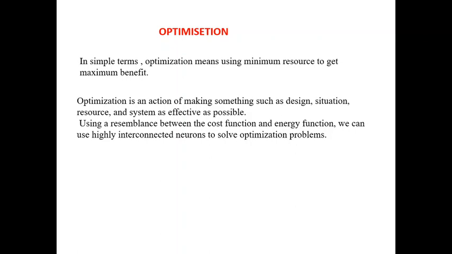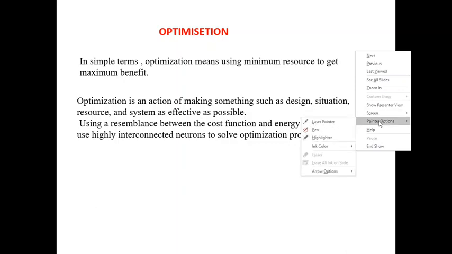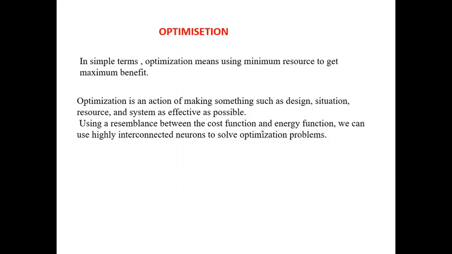Using the resemblance between the cost function and energy function, we can use highly interconnected neurons to solve this optimization. In this case, we concentrate on the energy function and cost function. We need to have minimum cost and minimum energy, but you want to get the result with minimum effort. So we call it optimization.